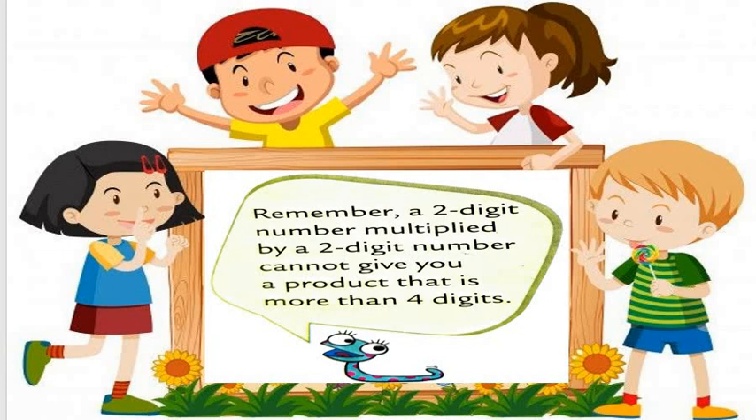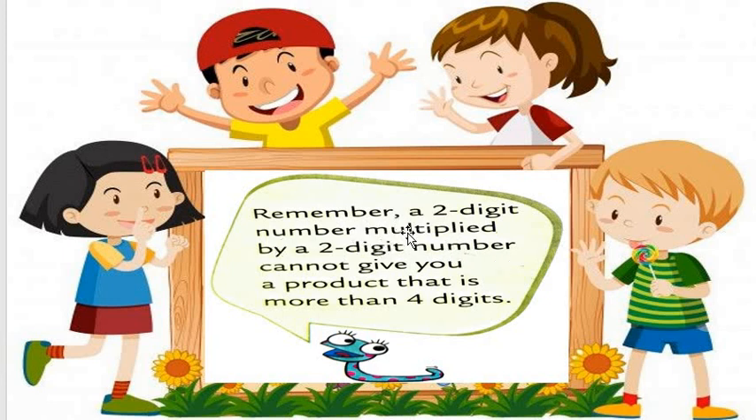Most important, this line. These four lines you must write in your fair book, otherwise in your rough book, and keep it in mind and always remember this topic. A 2-digit number multiplied by a 2-digit number cannot give you a product that is more than 4 digits. Remember one more thing here, all students.